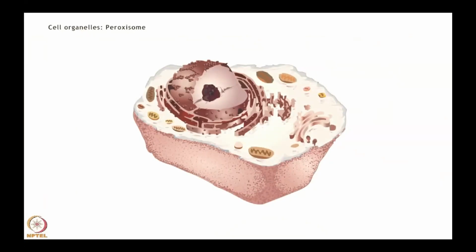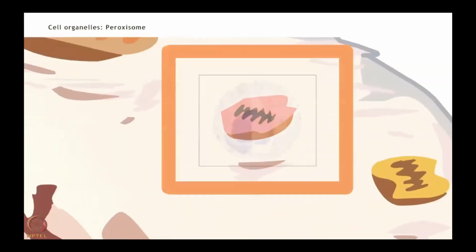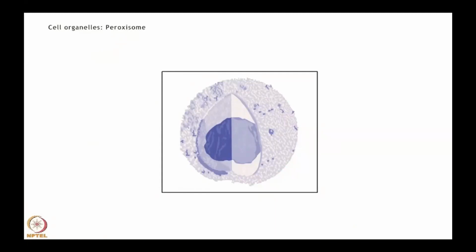Peroxisome is an organelle containing enzymes like catalase that are responsible for protecting the cell against free radicals and peroxides. They also play a role in metabolism of very long-chain fatty acids. They have a single membrane and no independent genetic system.